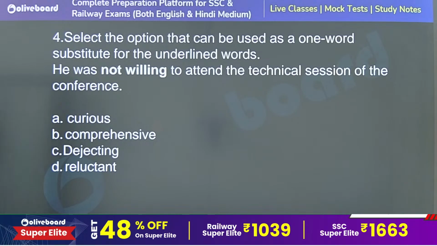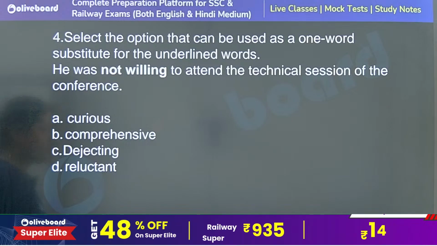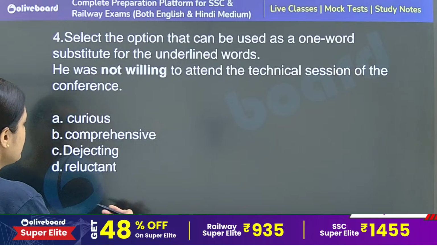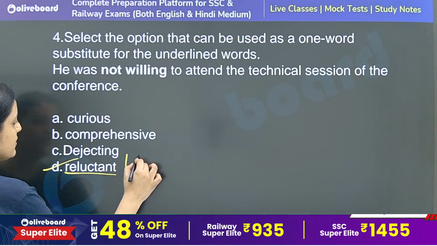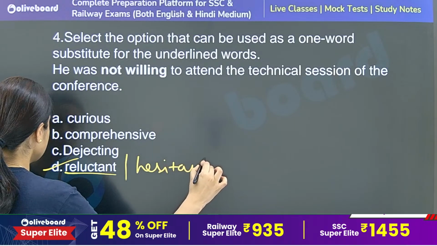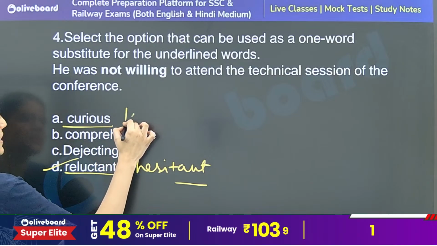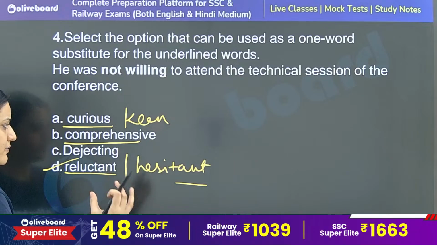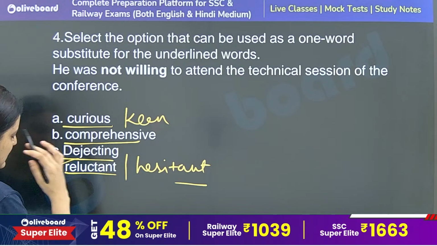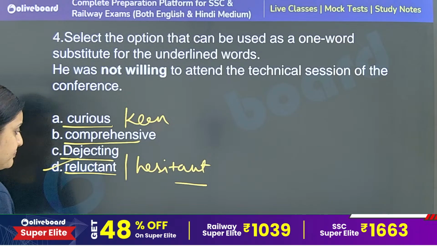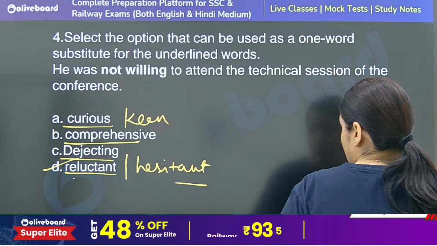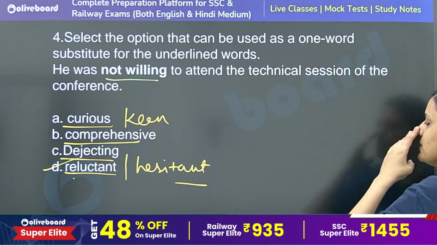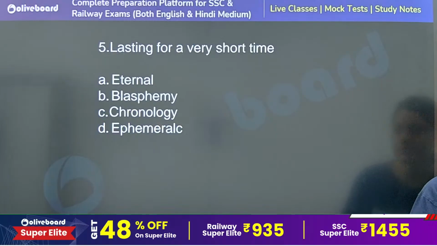He was not willing to attend the technical session of the conference. If someone is not willing to do anything, that person is definitely reluctant, or in other words we say hesitant. So option number D is the correct answer. Curious is keen, very keen. Comprehensive means covering everything. Dejected means that person is very, very sad. So reluctant, hesitant. Not willing to do anything means you are reluctant or hesitant. D is the correct answer.